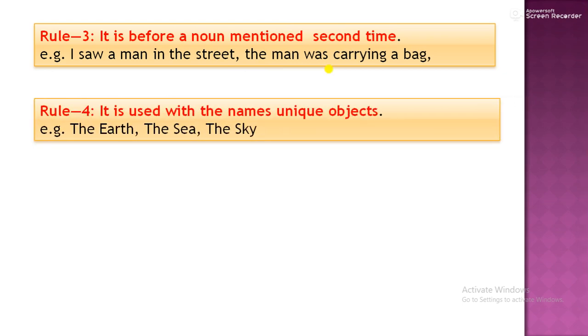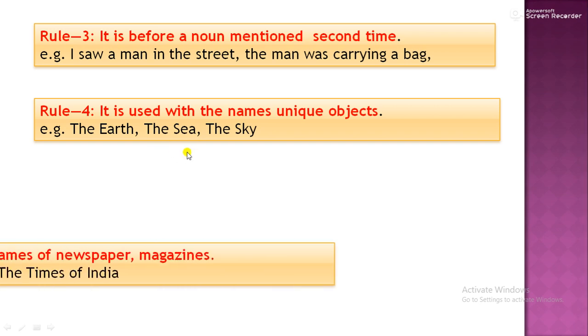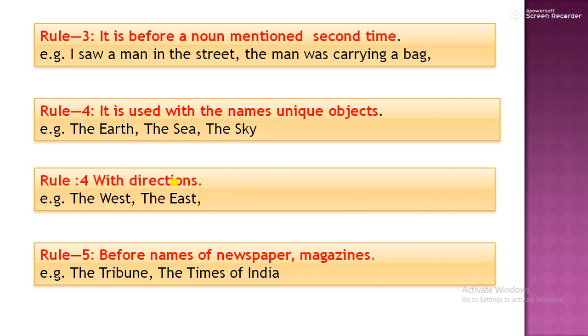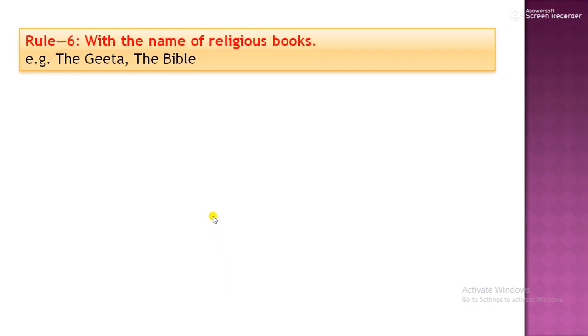It is used with the names of unique objects. Earth is unique, sun is unique, moon is unique, nature is unique. The earth, the sea, the sky. Then rule 5. With the directions, the east, the west, etc. Before the names of newspapers or magazines, the Tribune, the Times of India, the Indian Express.